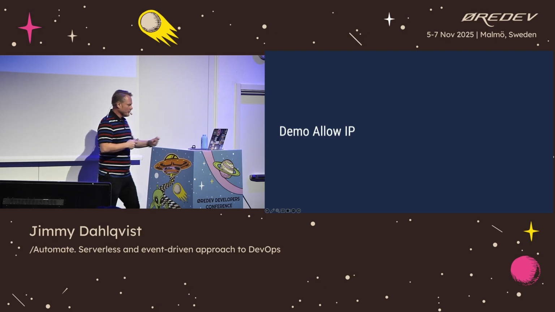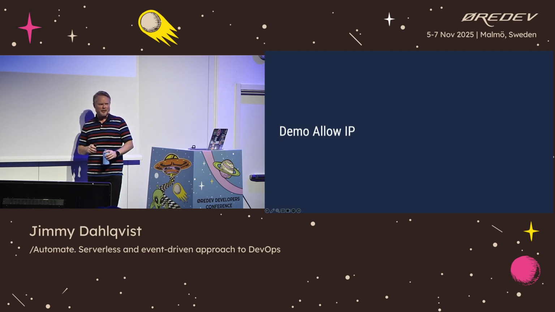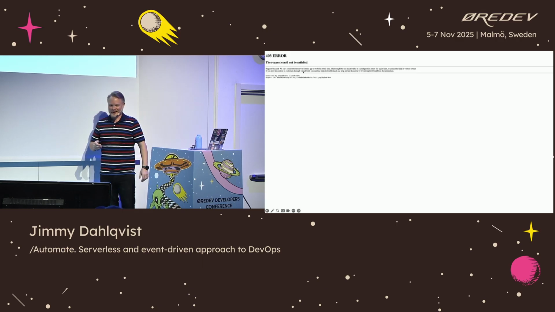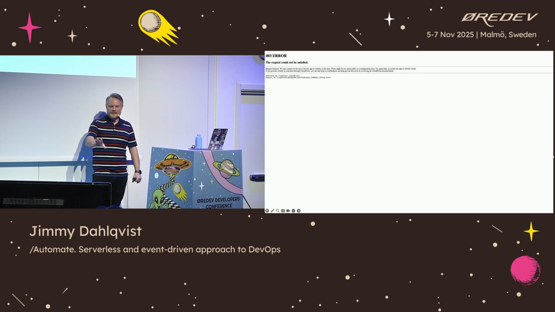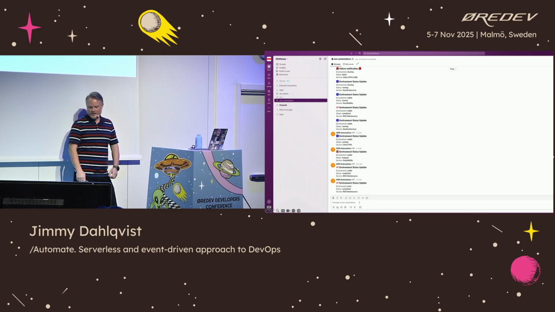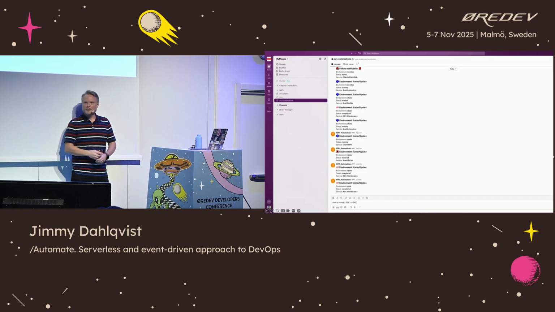So let's run a demo. Demos are fun, and I'm going to apologize already now when I change to the new slide because it will be super bright. Sorry. So let's run a demo for allow listing my IP address. We can see that I'm trying to refresh here. I get a different ID in CloudFront. Doesn't work. I move over to my Slack operations and I start typing out /mm ip, which is the primary account, and as a subcommand allow. As a parameter, I add my IP address and which environment I want to allow.